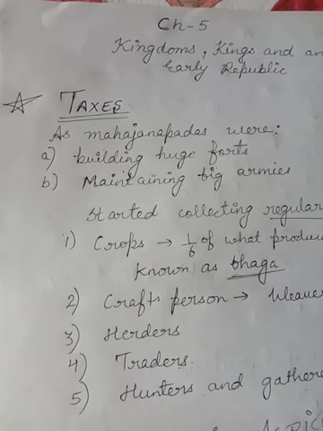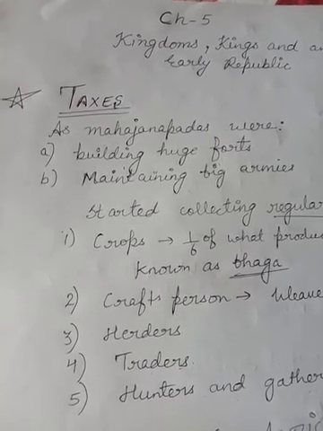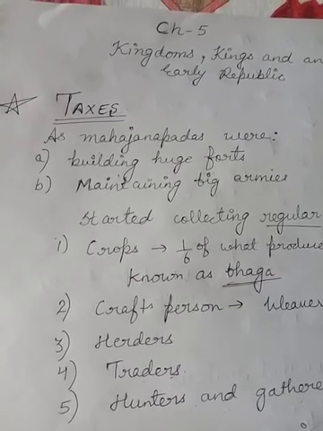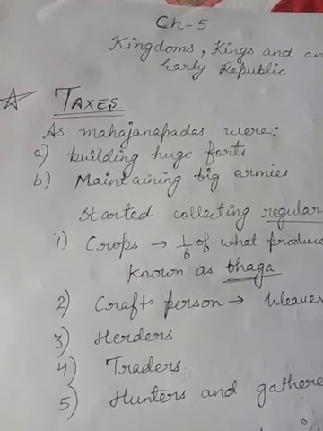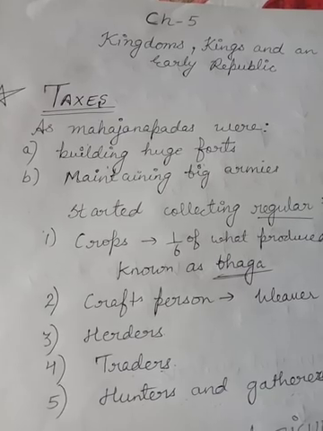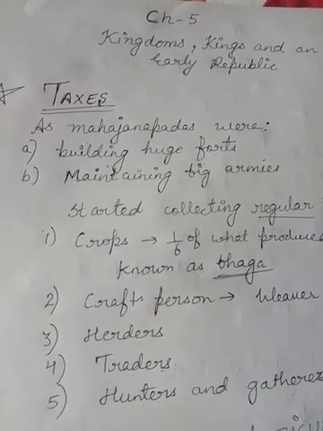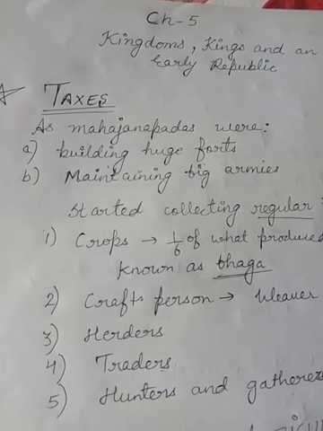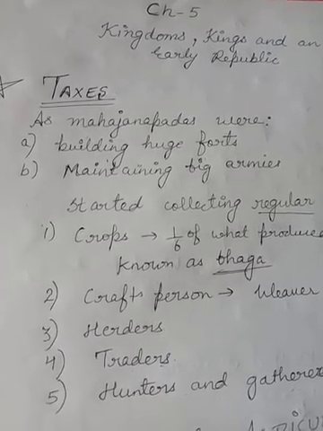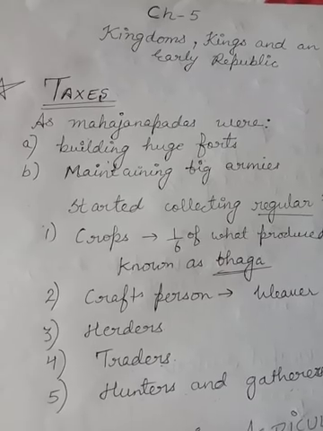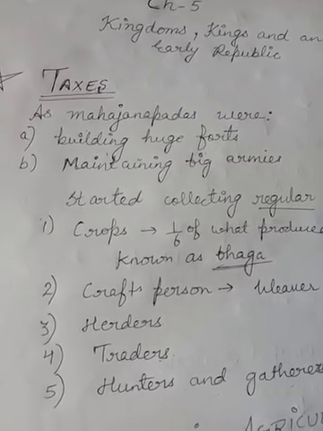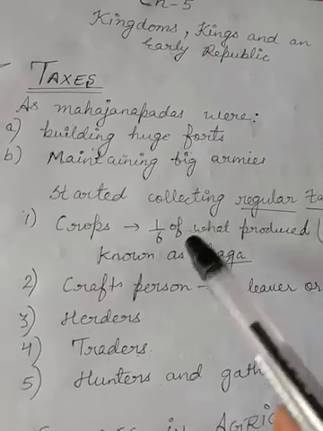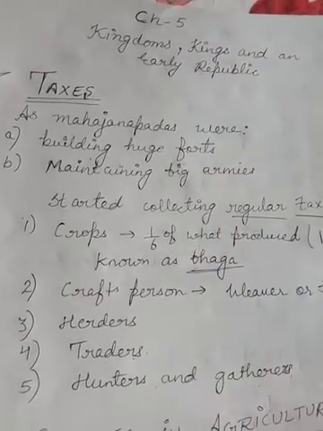Now, as you have read previously, the Mahajanapadas started building huge forces and keeping big armies. To maintain both a huge force and big armies, they wanted a source of income. So they started collecting regular taxes.